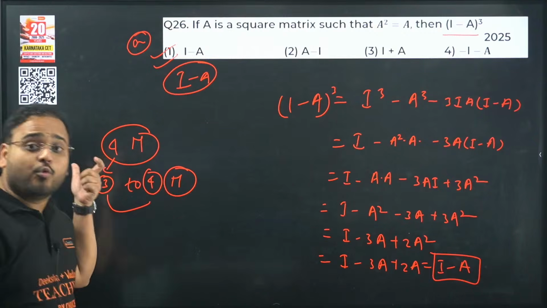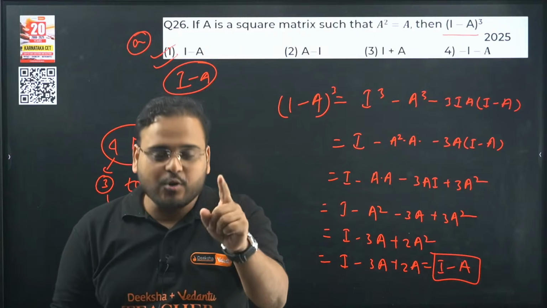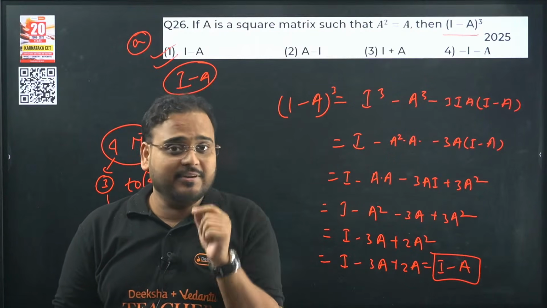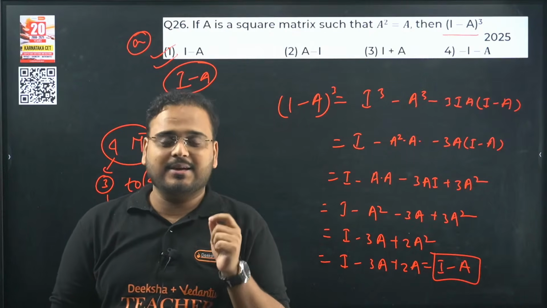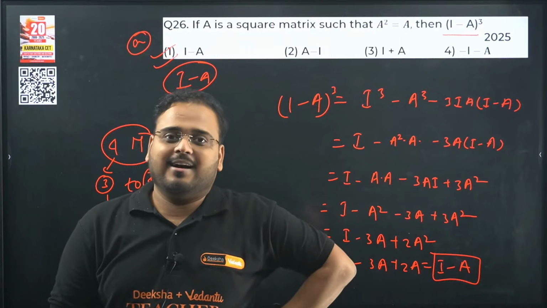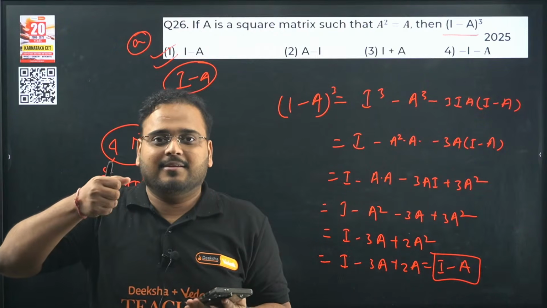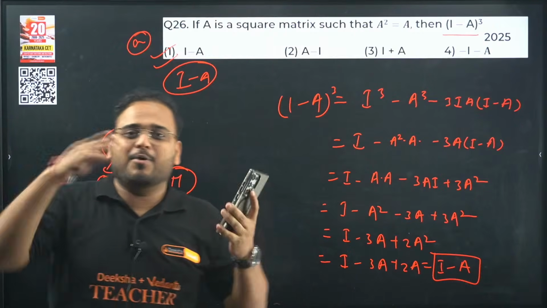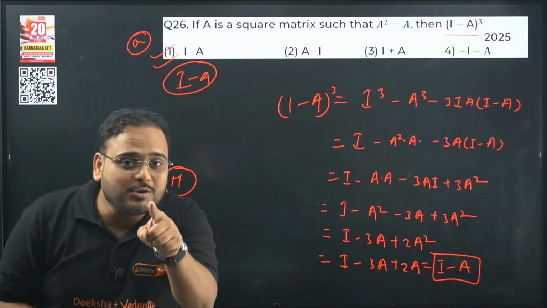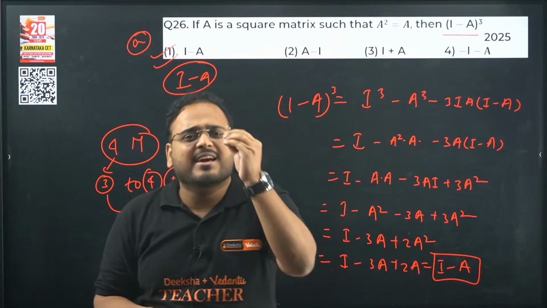You can, and you will get full marks in matrices. Same goes with ITF and the chapters I'm going to tell you. In those chapters, if you lose marks, even if you are a topper and you come and meet me in the meet and greet that we're going to have at the end of this year, and you tell me, sir, I lost marks in ITF, I'm going to start being the old time teacher who has a stick with him all the time. So don't make me that. This is the modern era of teachers, so we cannot do all of that. But don't force me. Don't lose marks in matrices, in ITFs, in determinants. They're very, very easy.